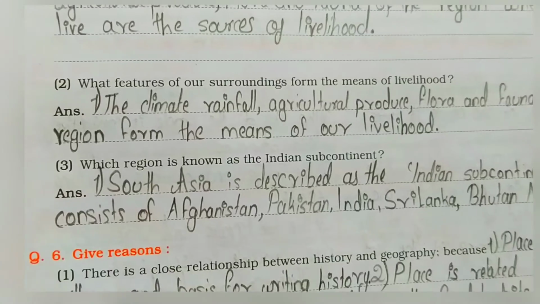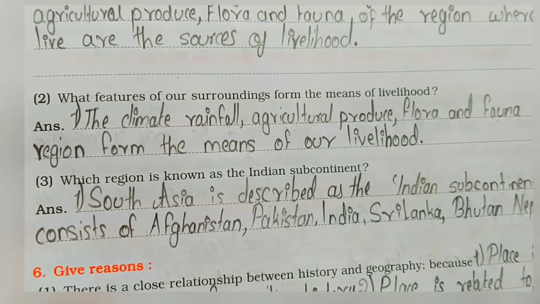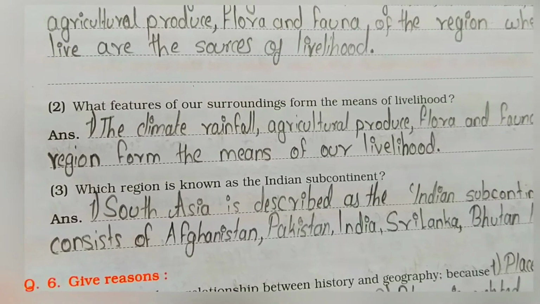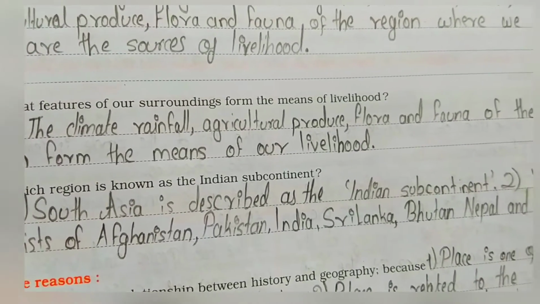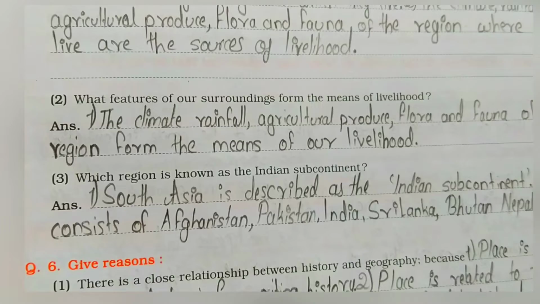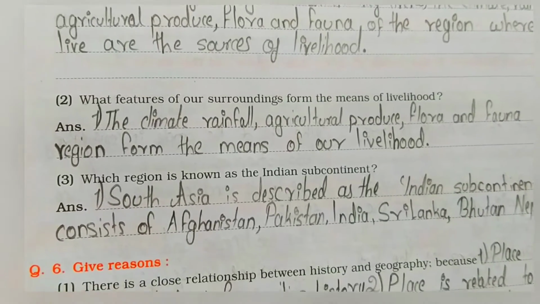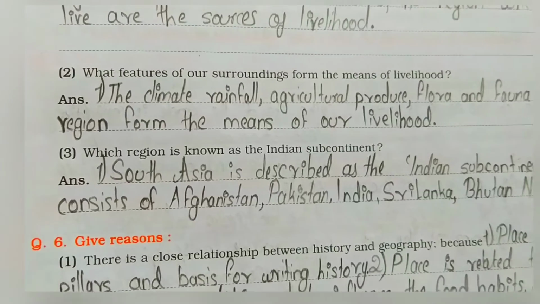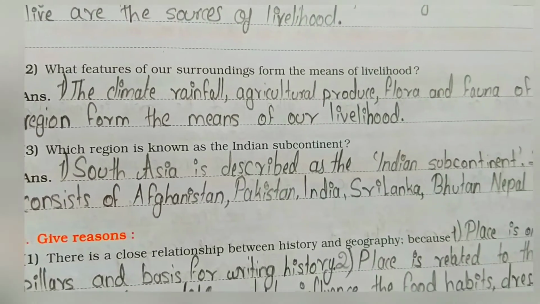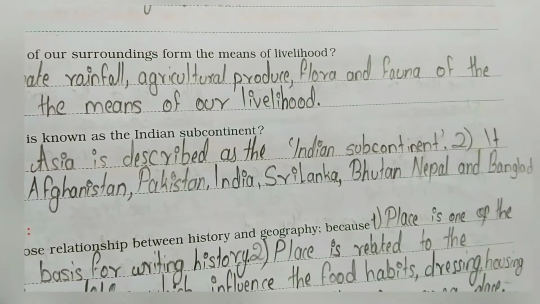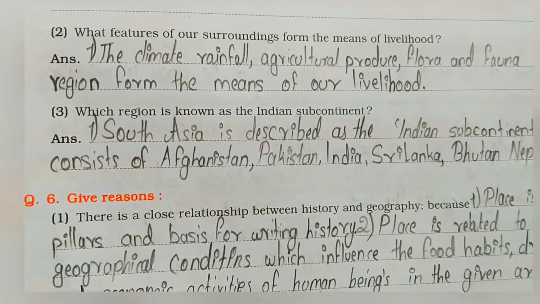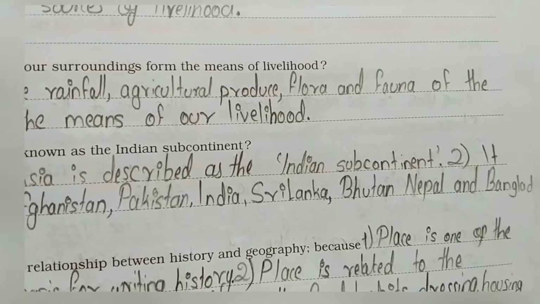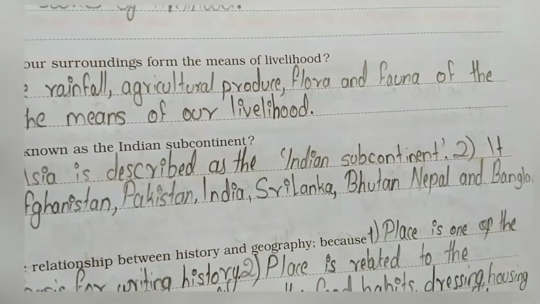What features of our surroundings form the means of livelihood? The climate, rainfall, agriculture, produce, flora and fauna of the region form the means of our livelihood. Which region is known as the Indian subcontinent? Answer is, South Asia is described as the Indian subcontinent. It consists of Afghanistan, Pakistan, India, Sri Lanka, Bhutan, Nepal and Bangladesh.